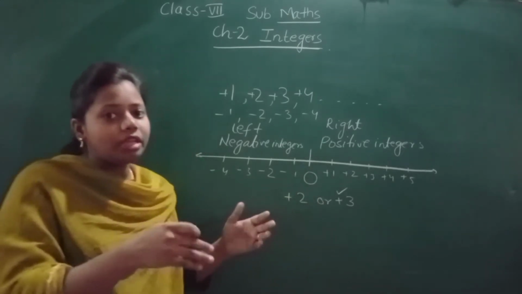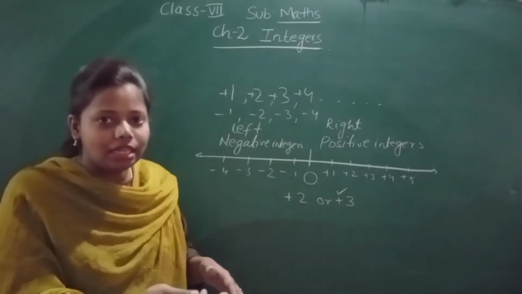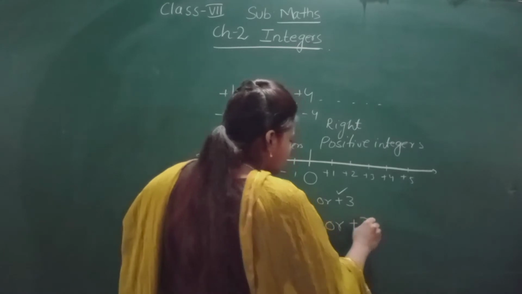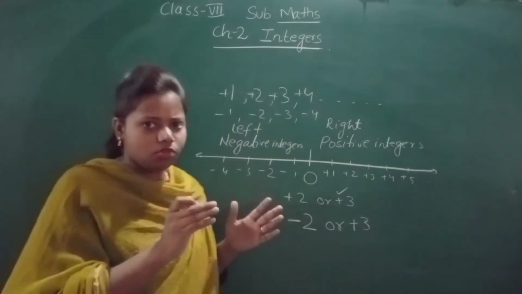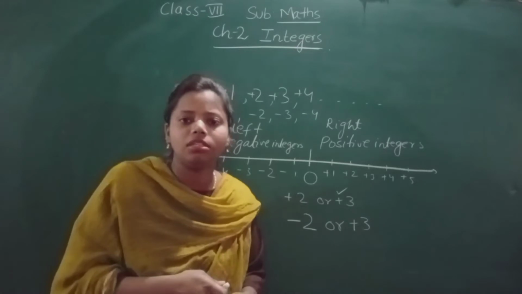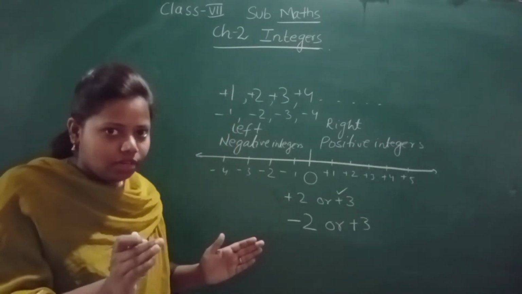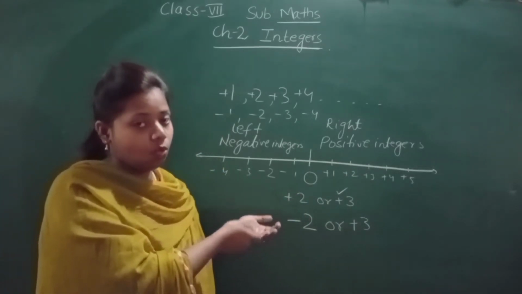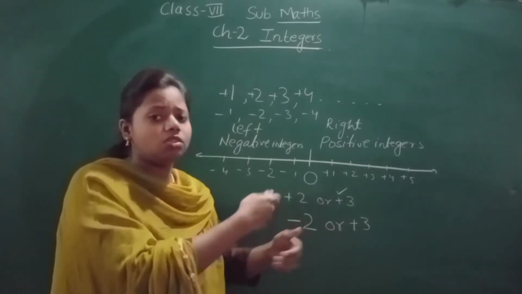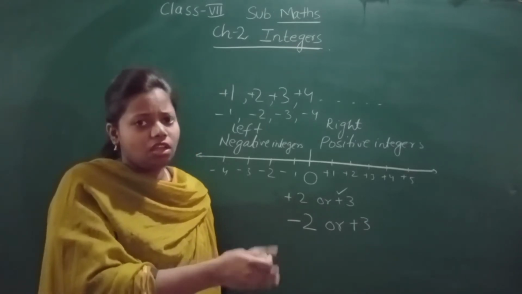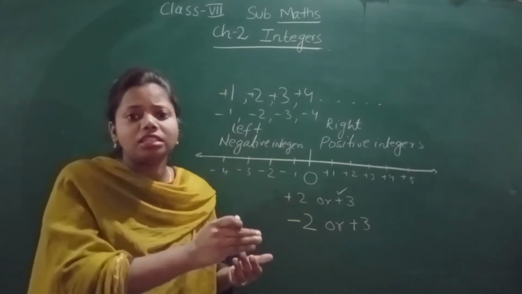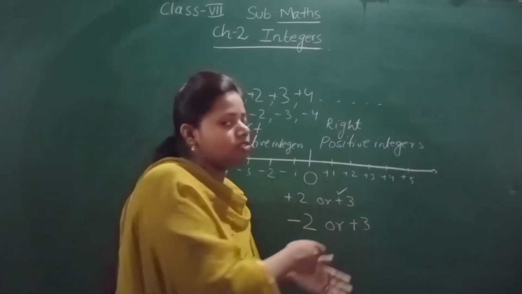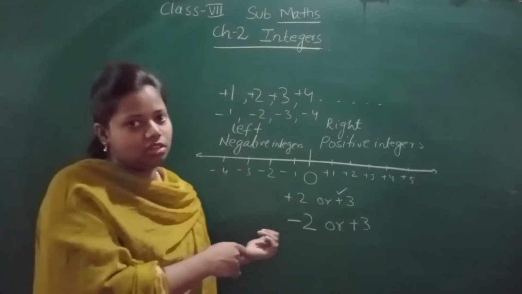But when you get two integers, one positive and one negative, which one is greater? Whether this minus 2 is greater or this plus 3 is greater, you get confused. So keep in mind that all the positive integers, whether it is 1, 2, 3, whatever it is, if it has a plus sign, are greater than negative integers.